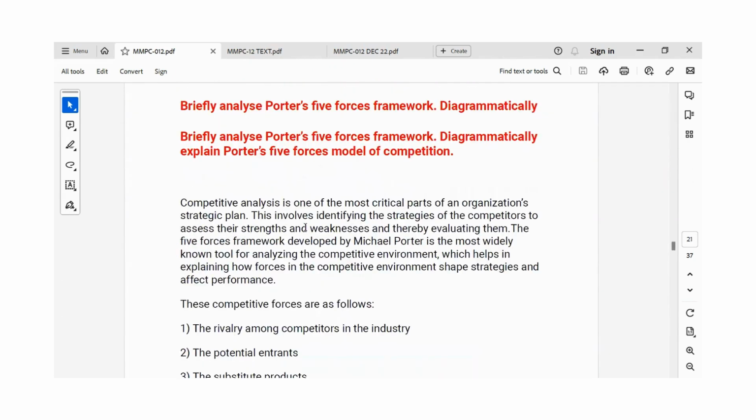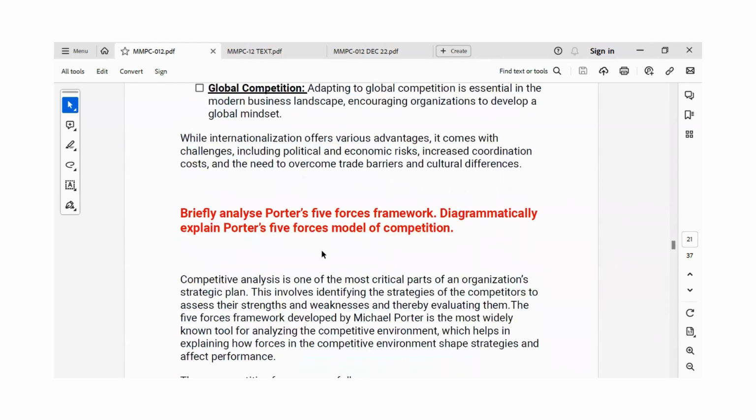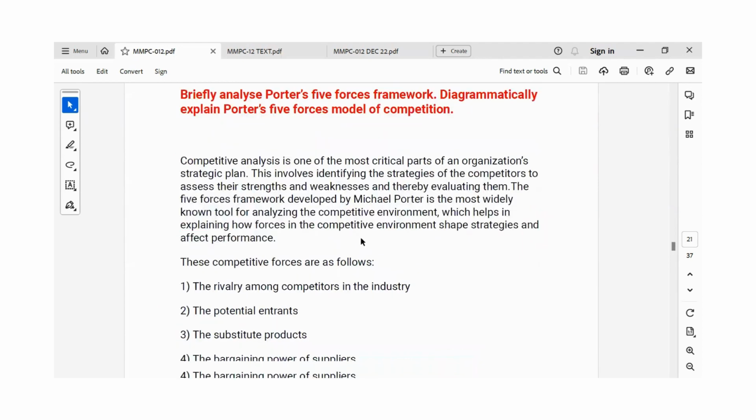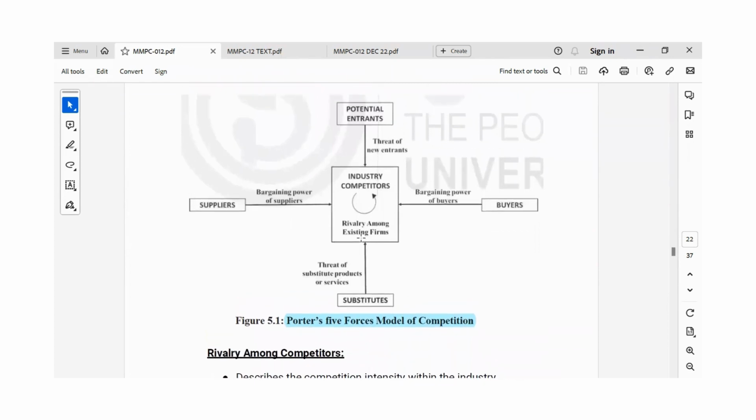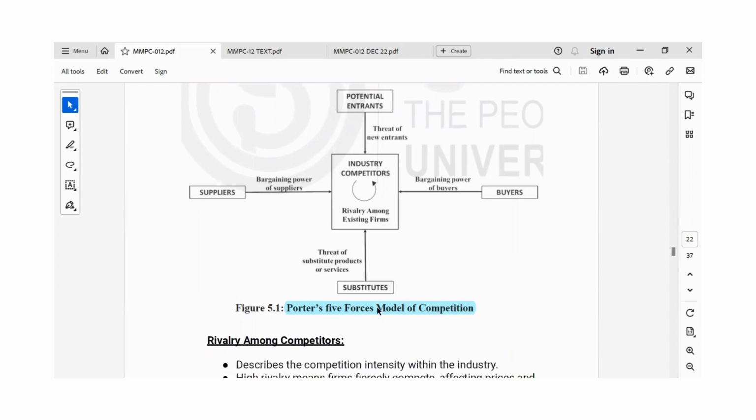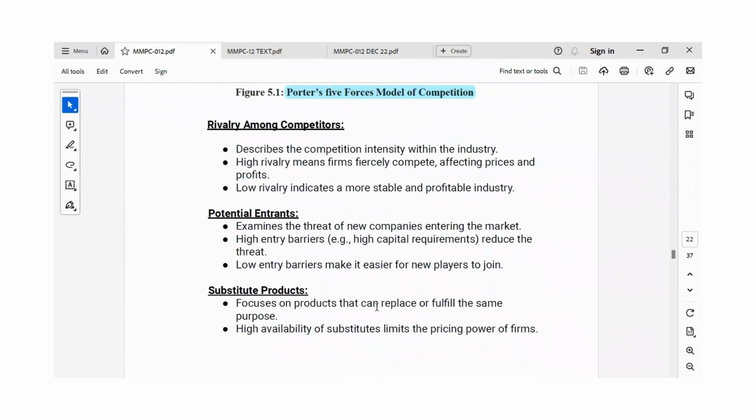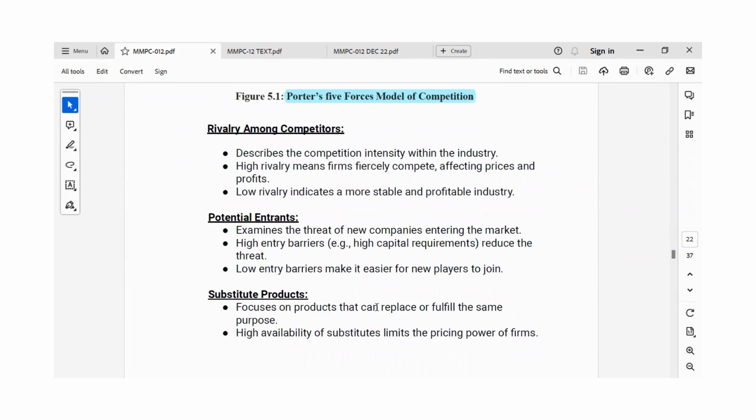They have asked in our question to diagrammatically explain Porter's 5 forces model of competition. In our text, we can find the diagram for the 5 forces model of competition. They are the bargaining power of buyers, suppliers, threat of new entrants, and threat of substitute products, okay? So rivalry among competitors describes the competition intensity within the industry, okay? So when there is high rivalry, we can say that the competition will be tough, right? It will affect the prices and profit. Low rivalry indicates a more stable and profitable industry.